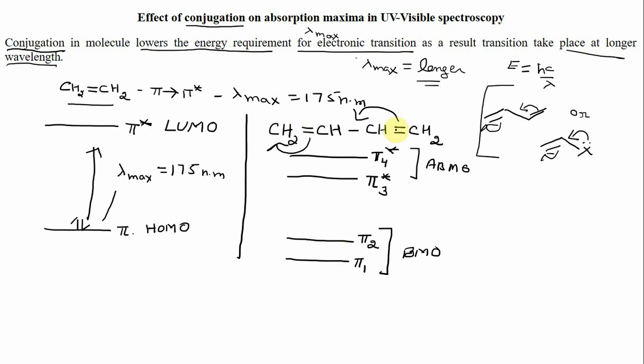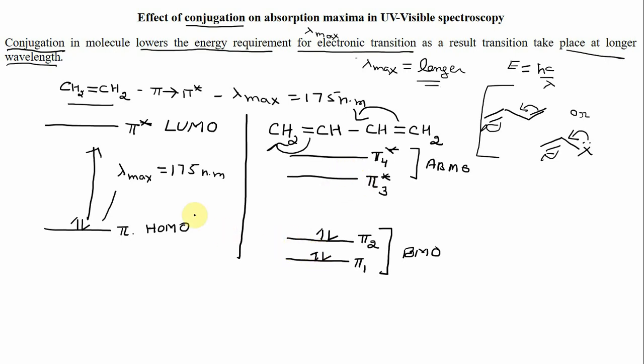Now since there are 4 electrons, and each molecular orbital can have a maximum of 2 electrons, the 4 electrons go into these two bonding molecular orbitals, and these two remain vacant.